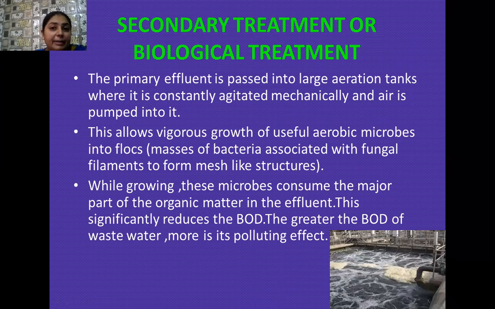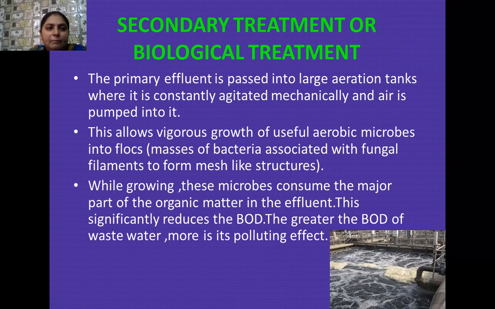Okay students, secondary treatment is also known as the biological treatment, because here we are going to use some microorganisms. The primary effluent which we obtain from the primary treatment is later passed into a tank known as the large aeration tank. And here in this aeration tank, agitators are there. These agitators are rotated fast, mechanically, and later air is pumped into this tank.